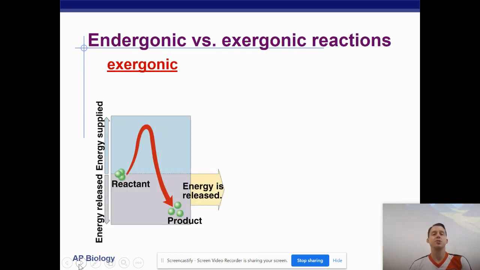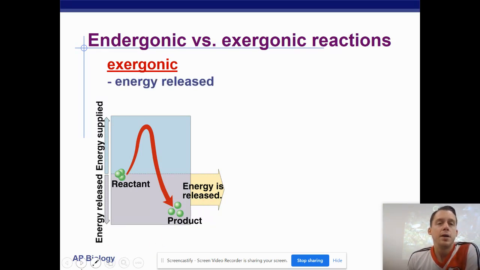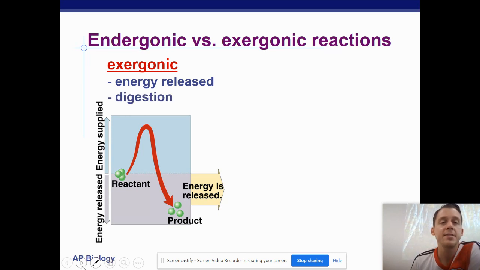Here is an example of an exergonic reaction. So notice the energy level of the reactants, and then notice the energy level of the products. The products do not have as much energy as the reactants. That potential energy is lower. Where did that energy go? Well, that energy couldn't just disappear. It had to be released into the environment, probably as heat. So energy is released. This is probably a digestion reaction, so we have a bigger molecule breaking up into smaller